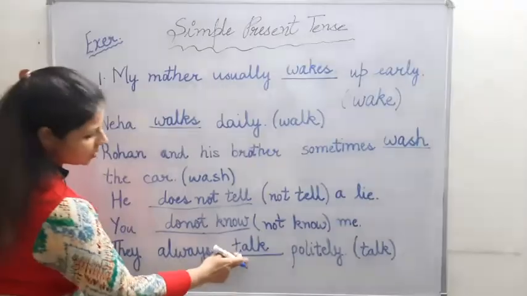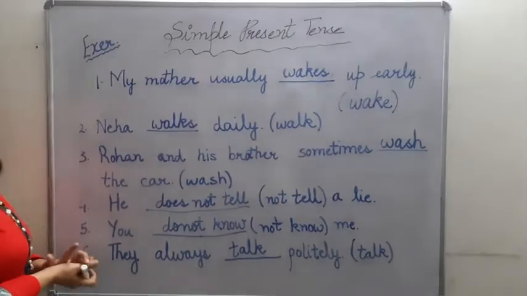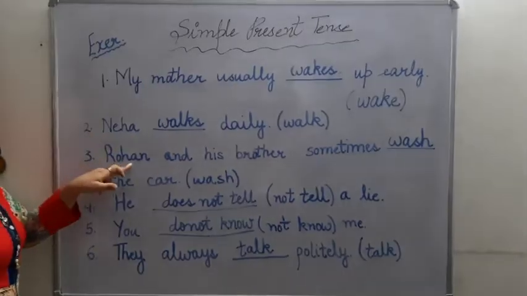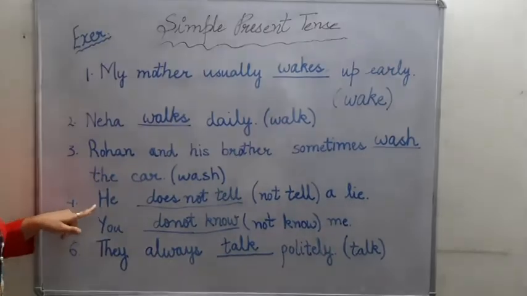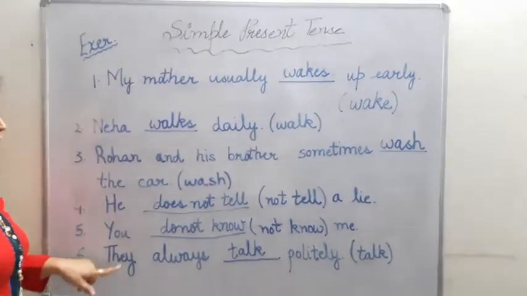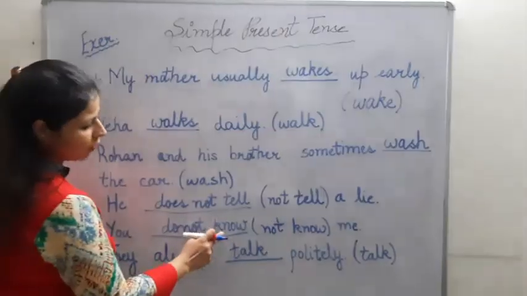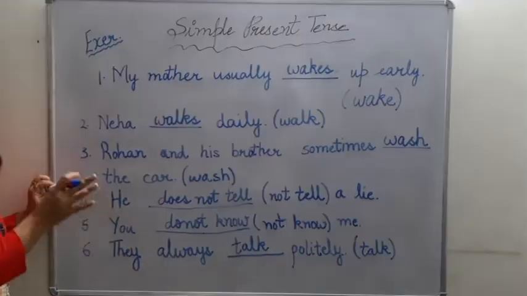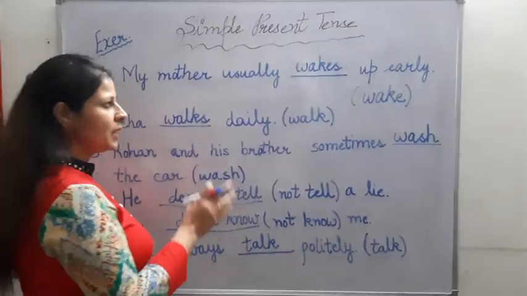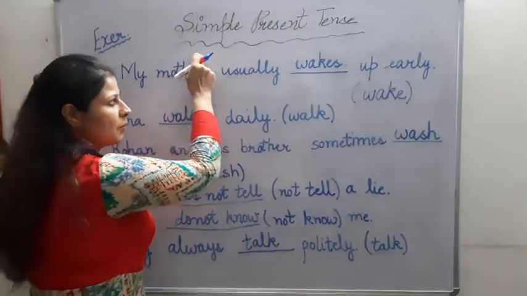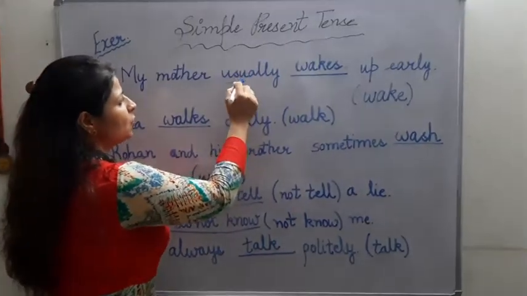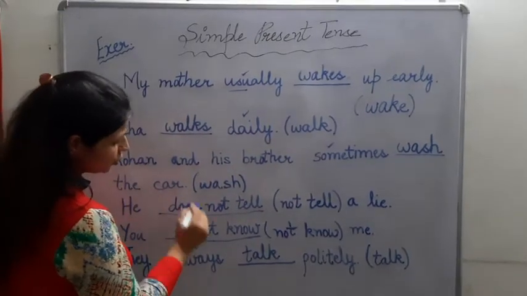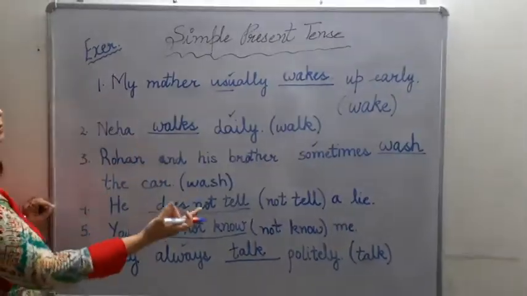So we are using first form of the verb everywhere. We are using s when we have singular third person noun. When we have plural nouns, or we have subject which is you or they, then we are only using first form of the verb without any s or es. So with this we come to the closure of today's session. Please keep in mind where are we using simple present tense, how the hint words play a role in making us understand that simple present tense should come, and how do you implement the rules.